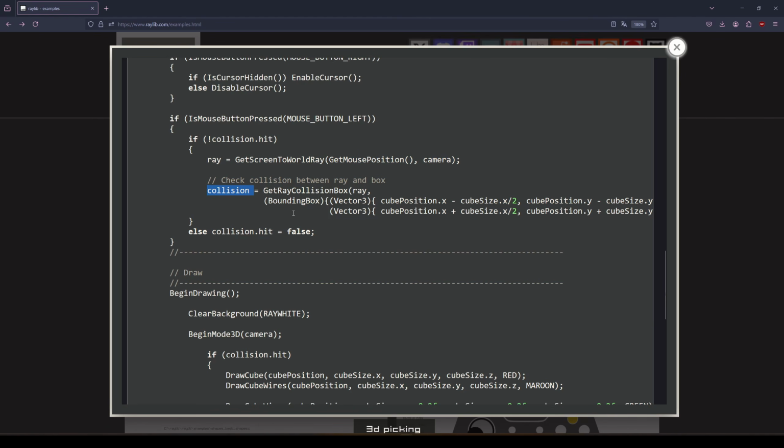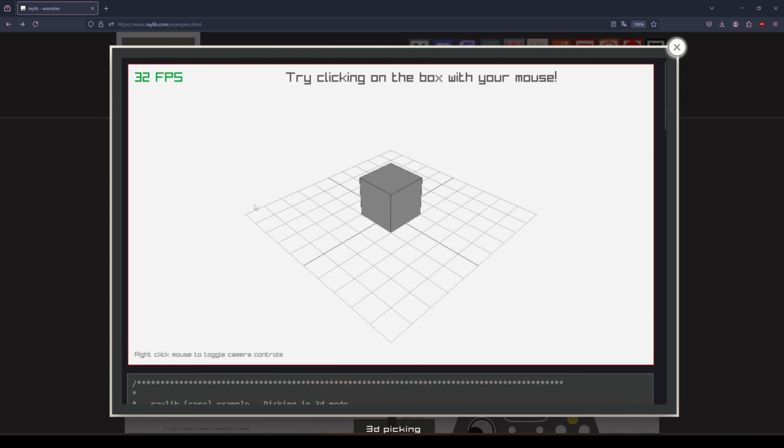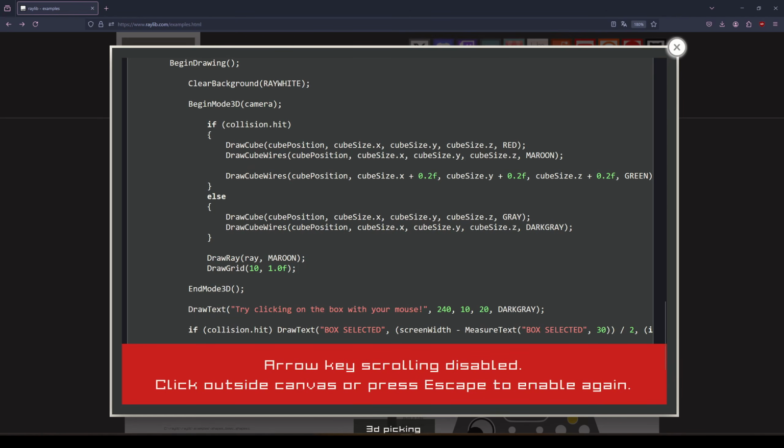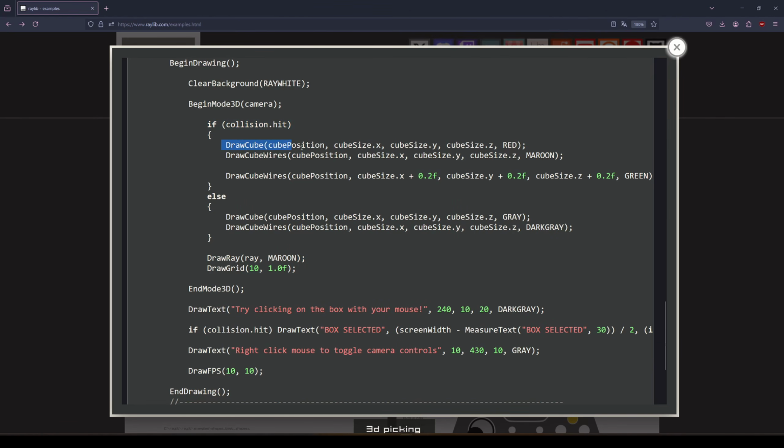So he sets the collision to be a collision box between the ray and, again, this is C. There are no objects. Objects don't exist. So what he does here is he basically creates a bounding box on top of the cube as he's checking for it. That's how I read this anyway. And then he sets this flag, he actually sets it manually, so that we can toggle on or off, basically, right? So if we look at the game again, it's on, it's off, it's on, it's off. Down here in the drawing part, if it's been hit, he draws the cube and the wireframe.